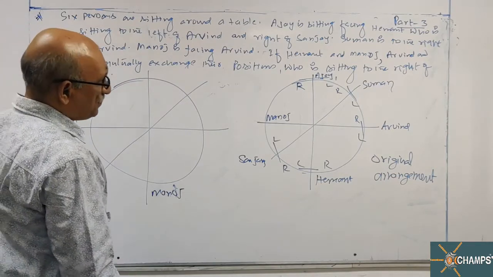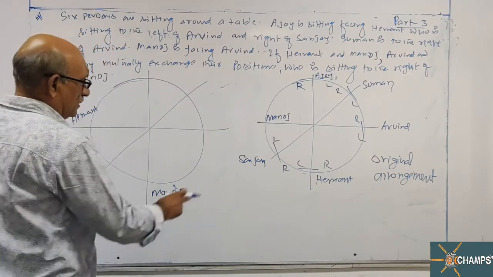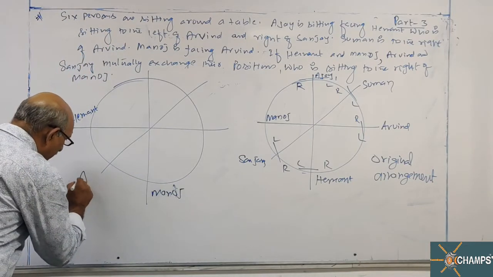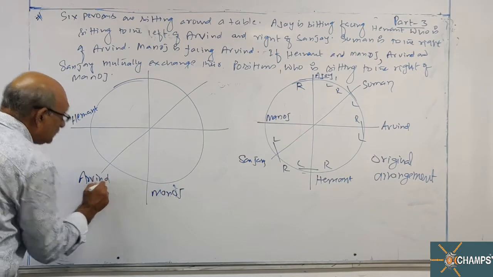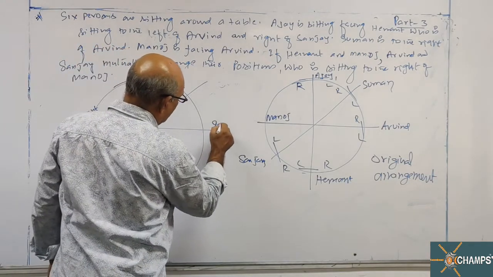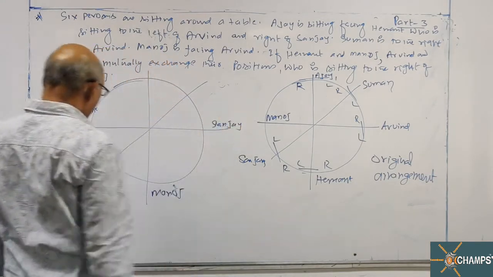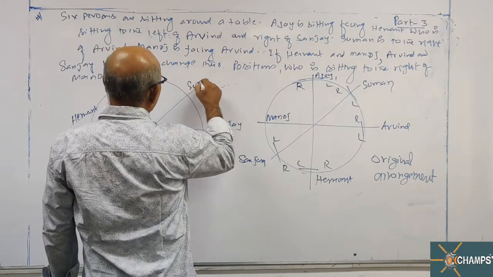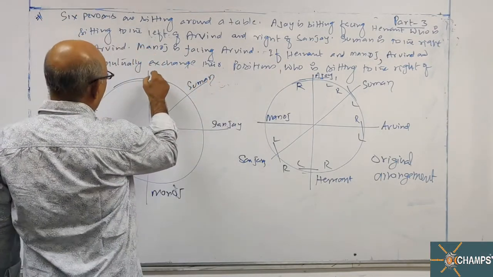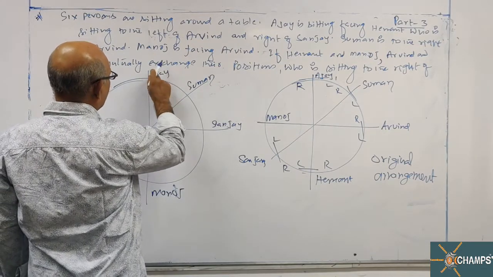Arvind and Sanjay also interchange. So Arvind comes here, Sanjay will go here. The remaining two places are the same: Suman at his own place, Ajay also at his own place.